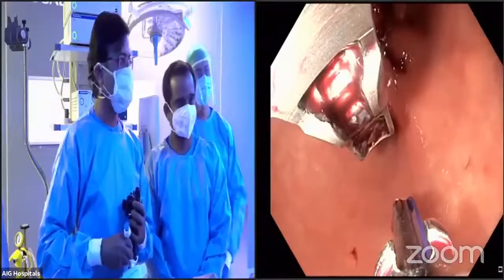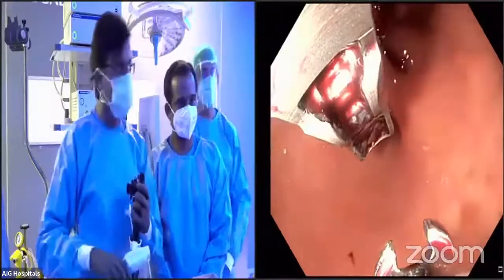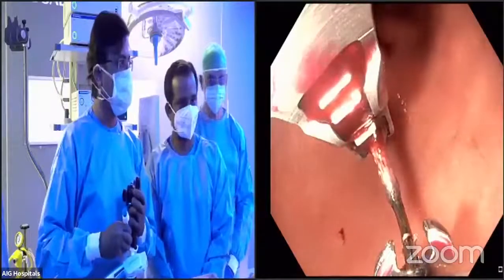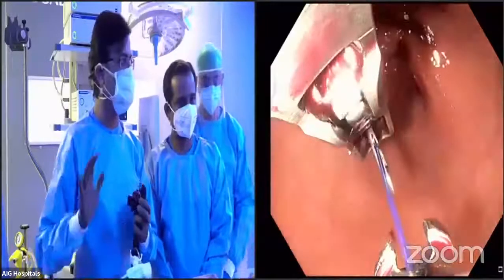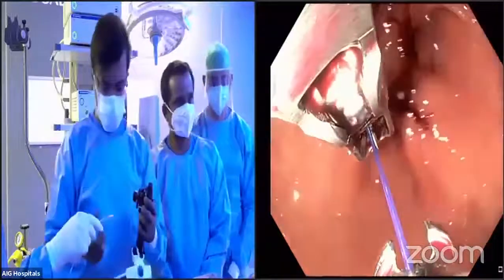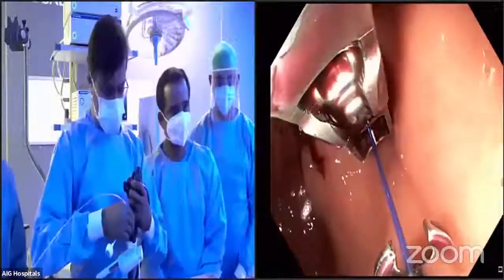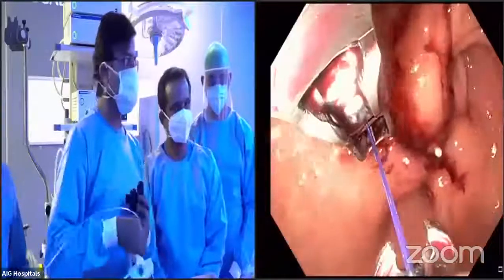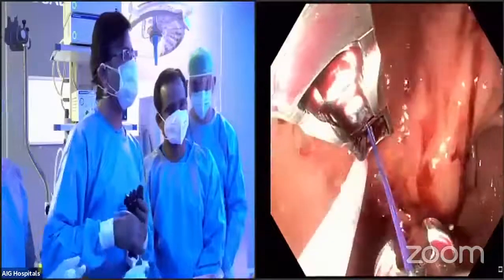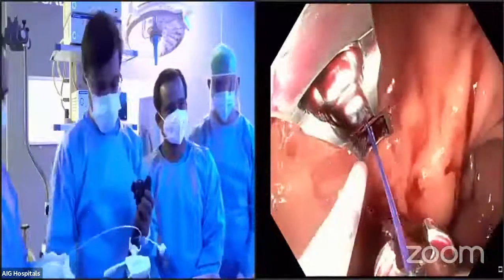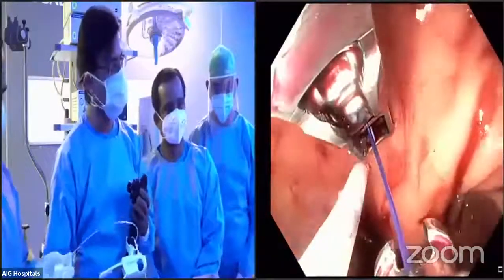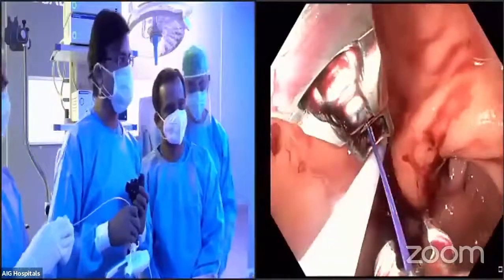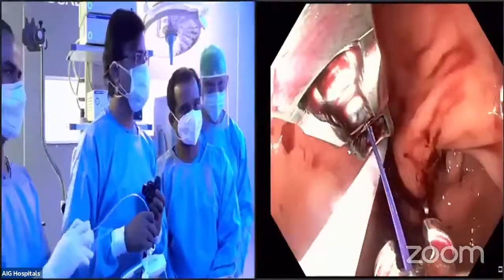So you see here, I have taken the anchor exchange inside. Now the needle driver is out. I'll put the anchor exchange on the needle driver, and now I'm ready to suture the second part. I'm taking the cinch into the 2.8 mm small channel of the double channel scope. Once the helix is out, I'll start my suturing from here, a centimeter or 2 centimeters above the first line of sutures. Okay. Helix out. Yeah. Start.